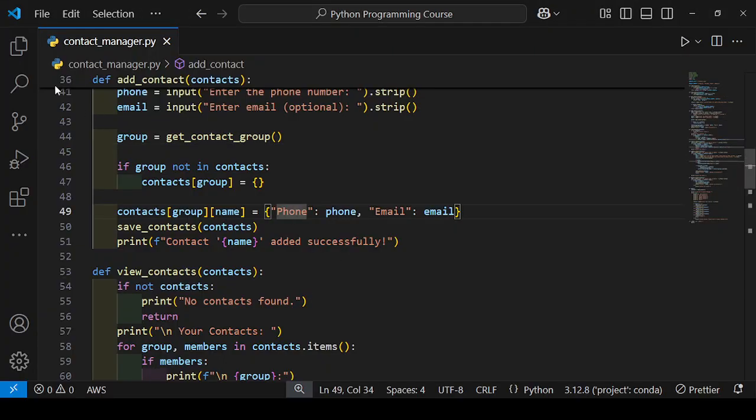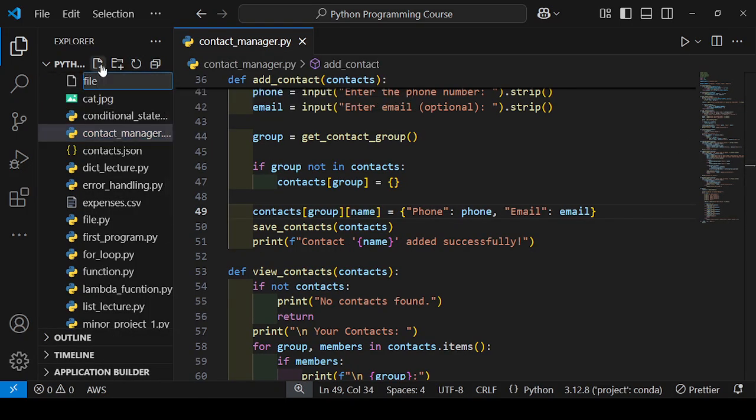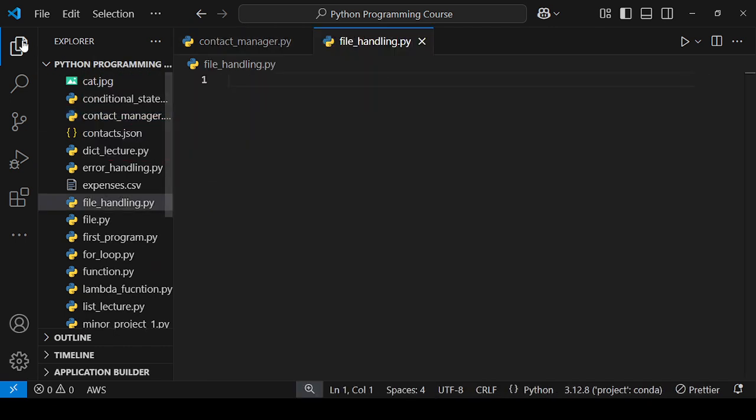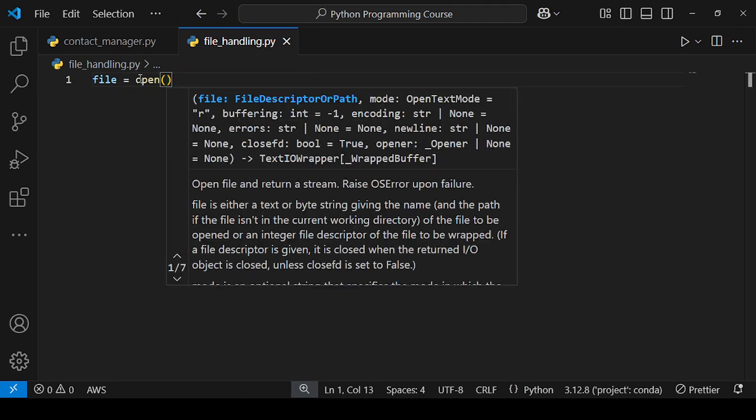First I will make a file, file_handling.py. First I will use the open function. Python provides a built-in function, open, that accepts two arguments. The first one is the file name, the second is the mode. Mode means write mode, read mode, or append mode.